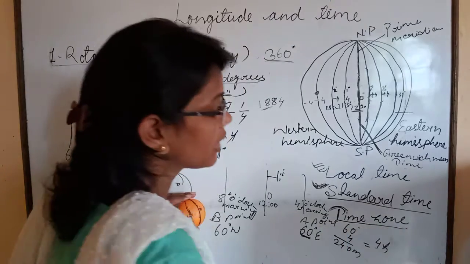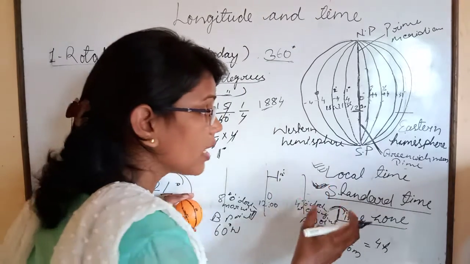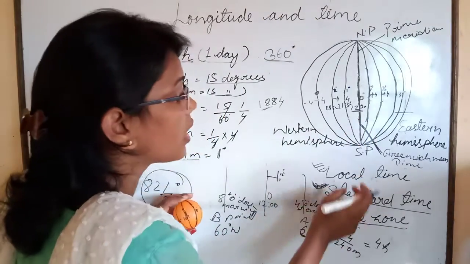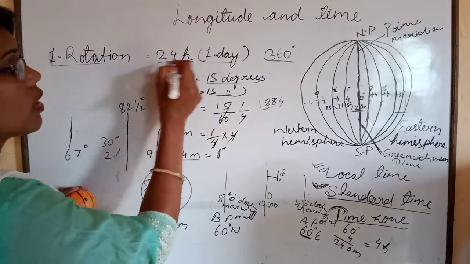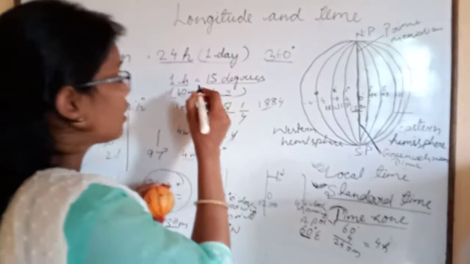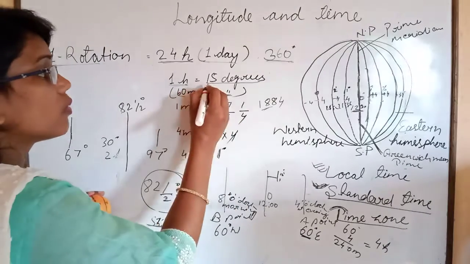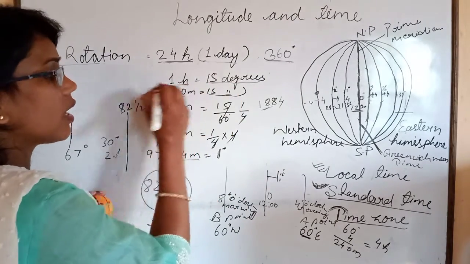Time zone. Children, we know that Earth completes one rotation in 24 hours, and Earth completes 15 degrees in 1 hour.